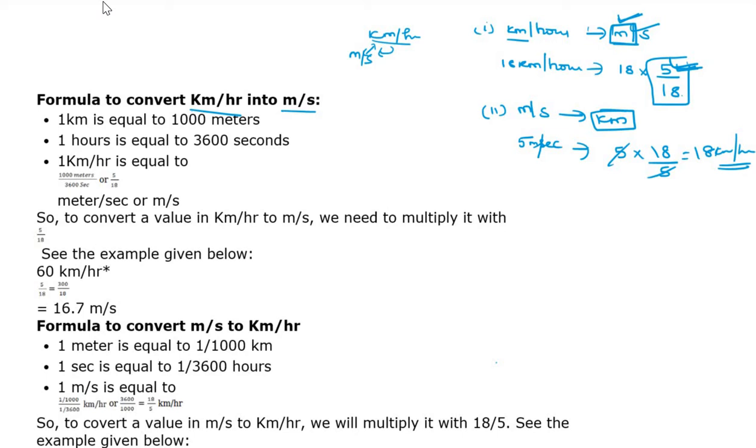Okay. So how we can derive it? Already we know kilometer means 1000 meter. Hour means 3600 second. Simplify it, we will get 5 by 18. No need of proof. Just remember the numbers. If you are changing to the smaller unit means multiply it by 5 by 18. Bigger unit means 18 by 5. Okay. This part is over. Come to the next one.